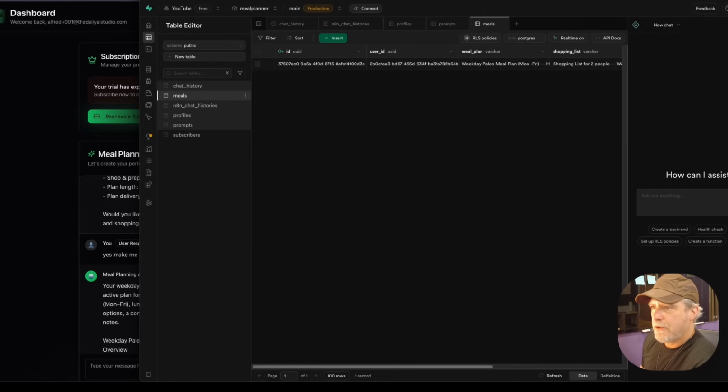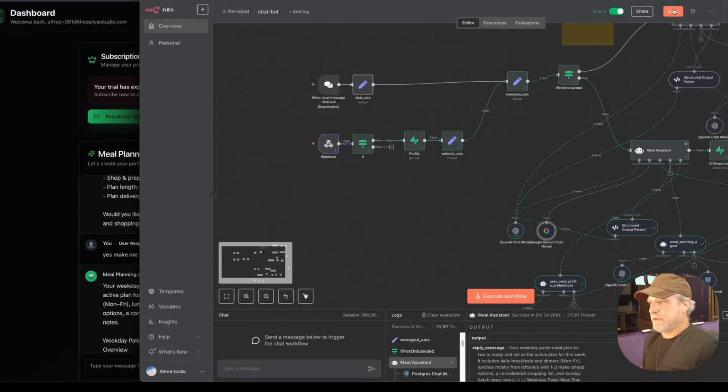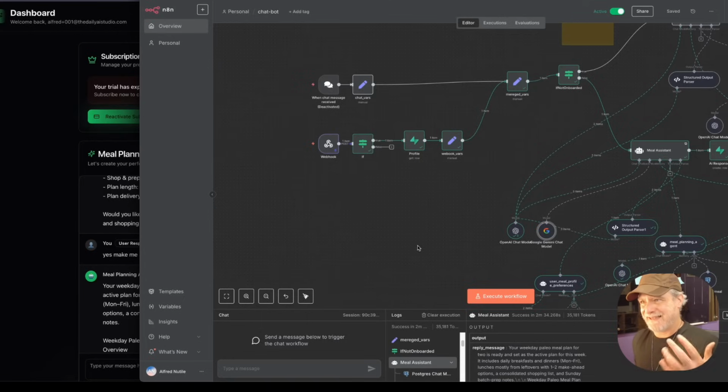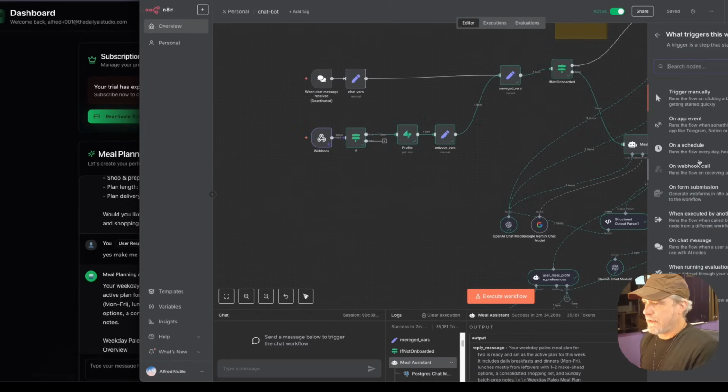Okay. We want to now get into the scheduler that will set up the weekly one. And so this is cool because I want you to see this. So now, and then we'll get back to the UI and how the user experiences it. That's going to be a little tricky because it could go on forever, because you can make it better and better. But I'm going to add a new trigger, and that triggers the scheduler.